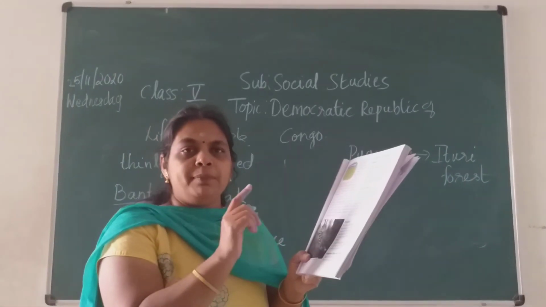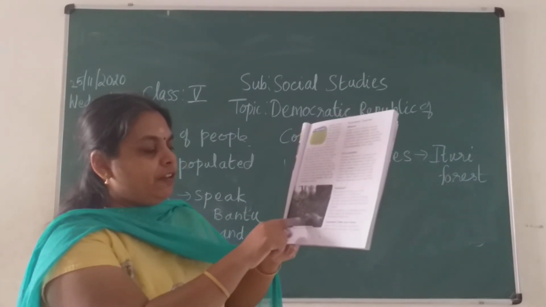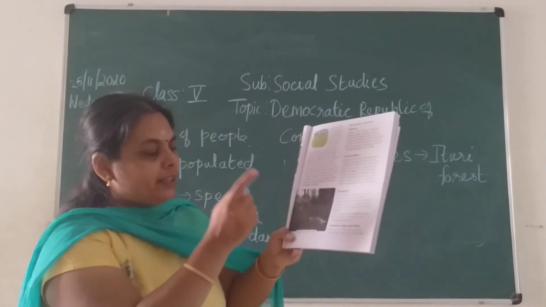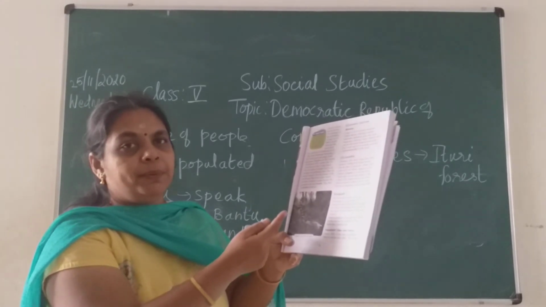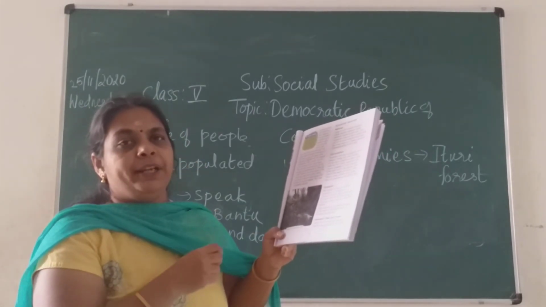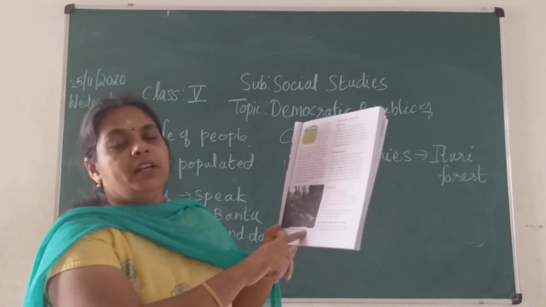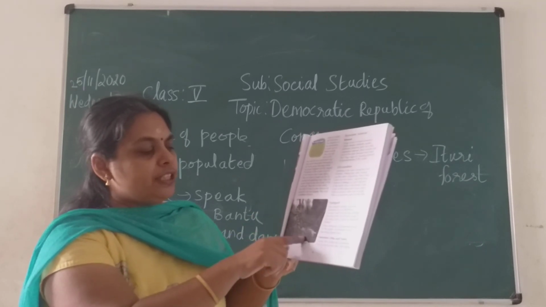They follow the same customs. So they have given a picture of pygmies over here. They lead a very simple life, they don't dress up like us. They live with nature, children, mainly. So the pygmies in the rainforest of Congo, they have shown this picture, children.